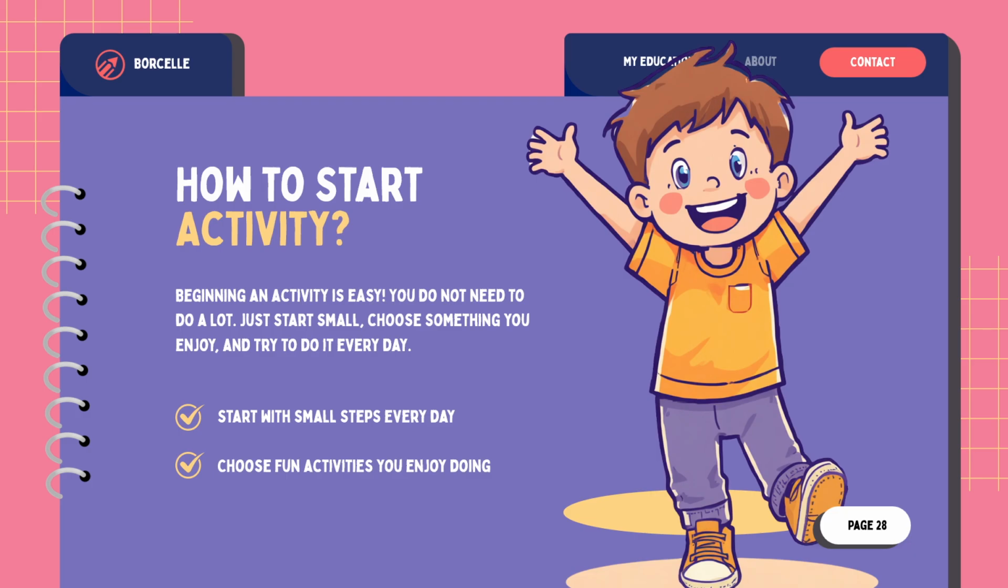How can you start doing more activity? Start with small steps. Choose activities that are fun for you. Try to do some activity every day. It does not have to be hard. Even a short walk is good.